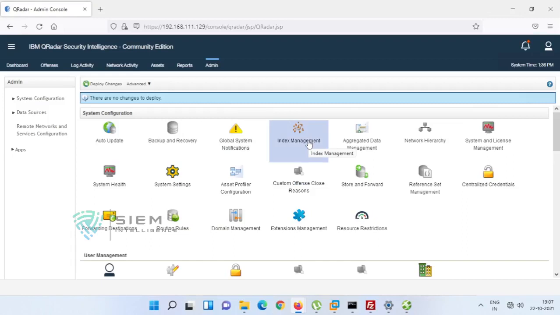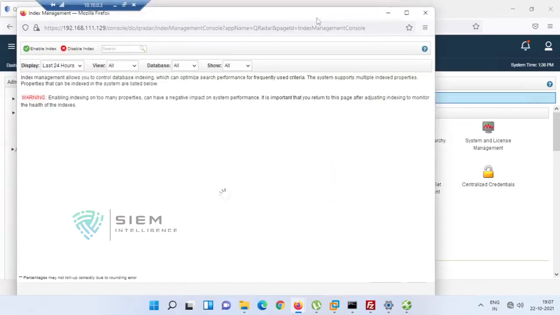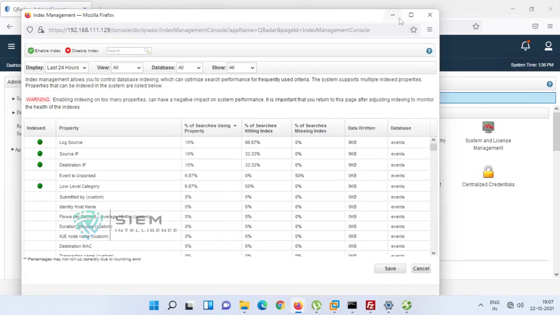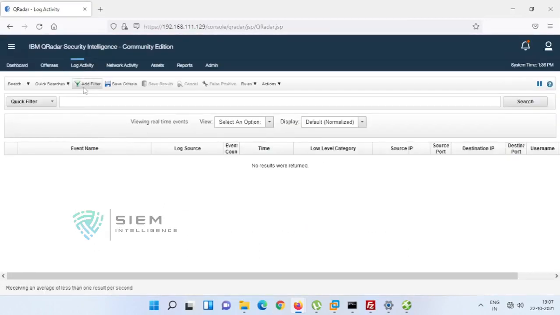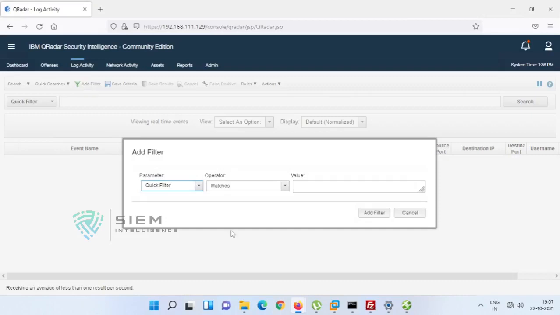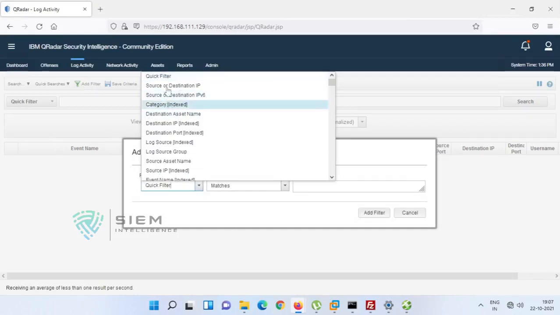If you see the index management, it is basically related to all the parameters which you are going to pick up. What is a property? If we talk about property, we need to go to log activity. When we go for add filter, we give some of the properties over here. I already told you there is something called index and something called non-index. Destination IP is indexed, category is indexed, log source is indexed, destination port is indexed, and some things, if not given with the index, that means they were not indexed in their respective location.